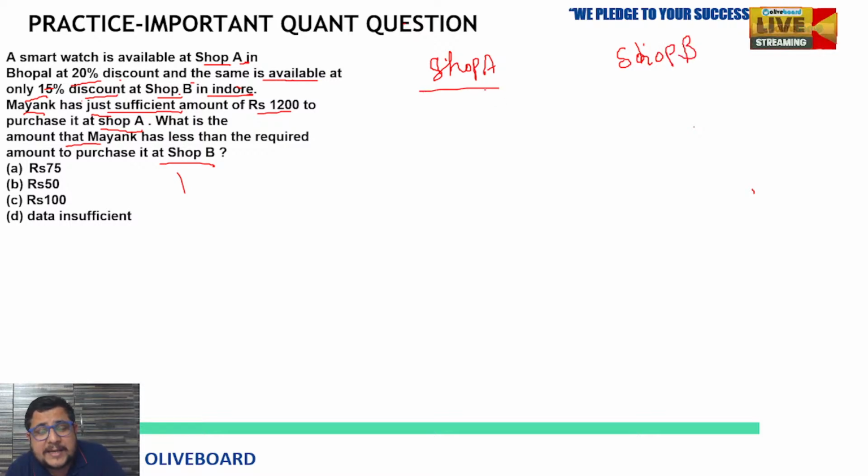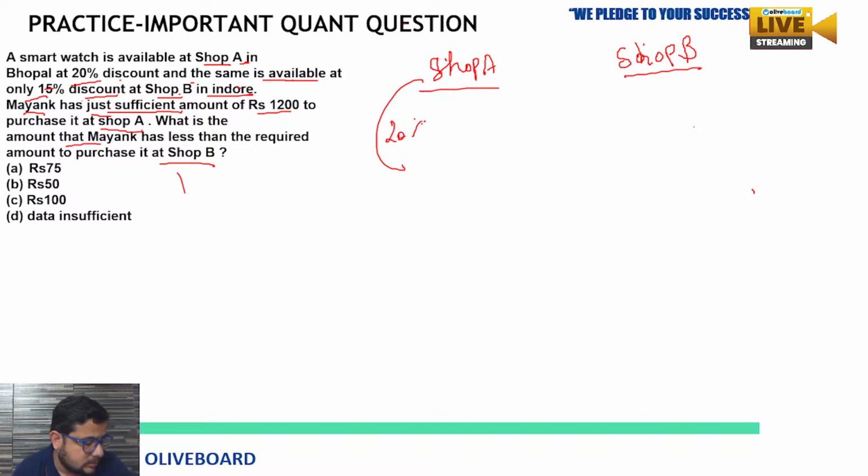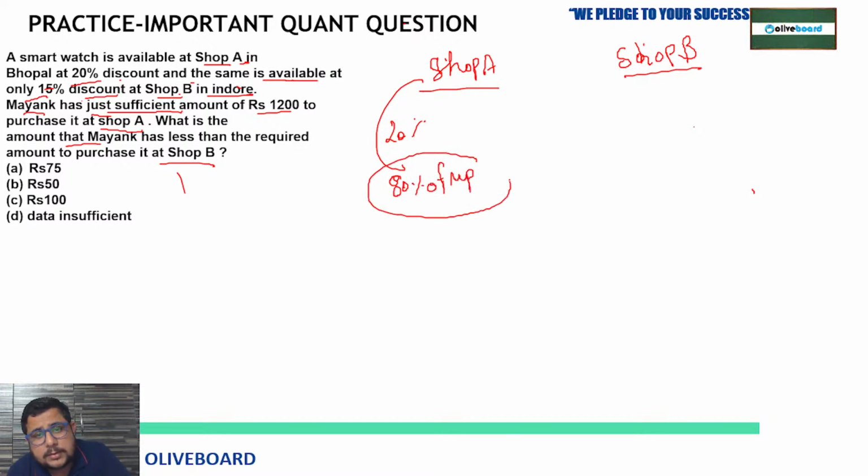Now shop A is in Bhopal and shop B is in Indore, but it doesn't matter actually. Shop A, shop B. Okay. In shop A, there is a 20% discount. Clear? Fine. Then after 20% discount, it is 80% of the marked price you can say here, right? This is the selling price because of the 20% discount.